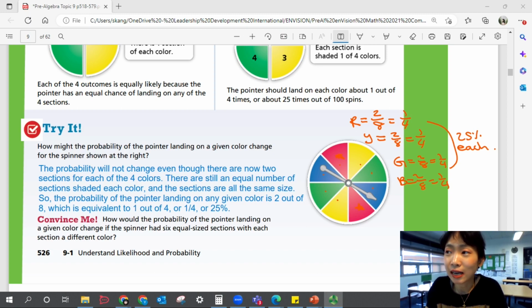But did they say 4 colors? They didn't. So if they just have 3 colors, then they would just have the same probability. But if it has to be the same color, then you might have a color that will be repeated, and some colors that wouldn't have 2 sections, right? Yeah, so think about it by drawing it.